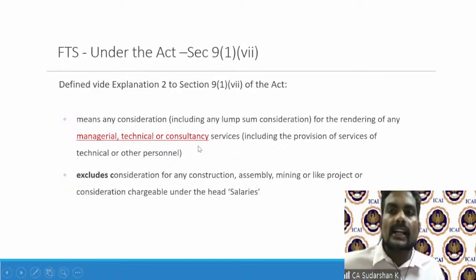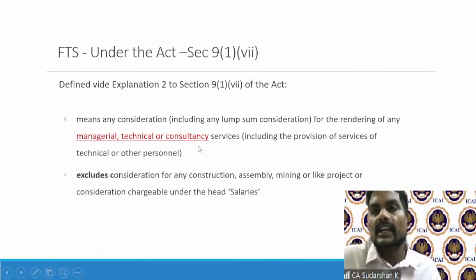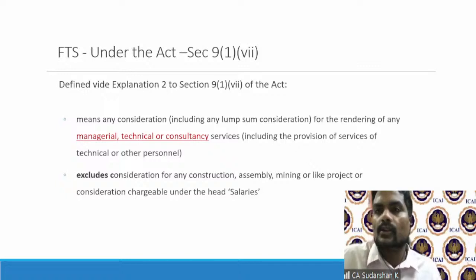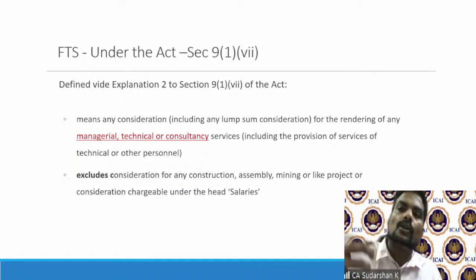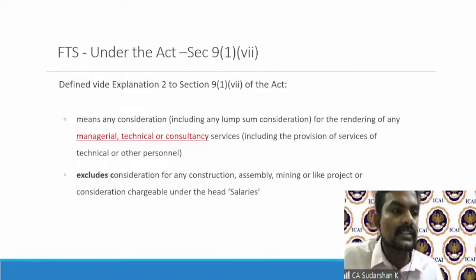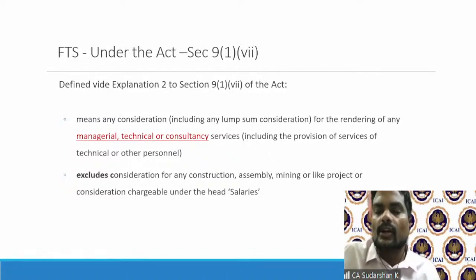Now, having seen royalty, another very significant one is the fees for technical services. Because as I mentioned to you, as a capital importing country, we needed, and developed countries started to give a lot of professional services and technical services work. They had engineers, top class lawyers, economists. So as a developing country, a few years back, India used to avail these services. Today, it's a different ballgame. India provides a lot of tech services to various outbound nations. But normally, it is the developed economy which gives.